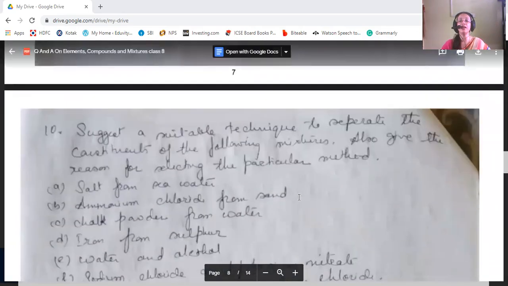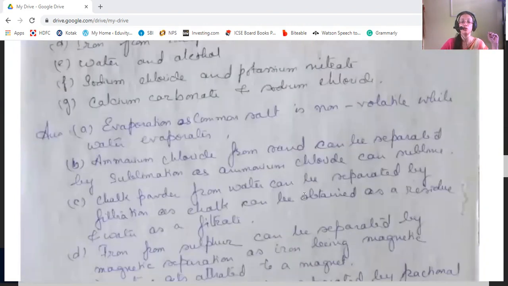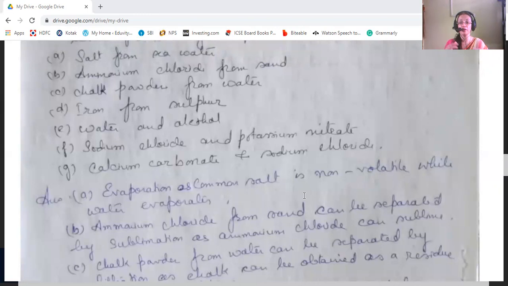Then suggest a suitable technique to separate the constituents of the following mixtures. Also give the reason for selecting the particular method. First is salt from seawater. How do we separate salt from seawater? We can evaporate the water from the sea, and we will get the residue as the salt, because common salt is non-volatile while water can evaporate. That's why we can use the process of evaporation to separate common salt from seawater.